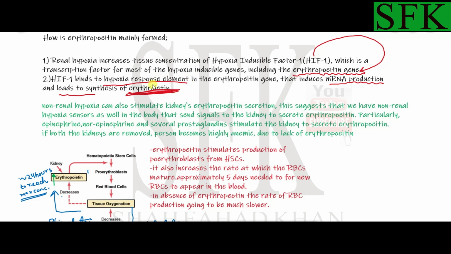This is nothing new. This is just the old protein synthesis. Since erythropoietin is a protein, we have a transcription factor with a special name, hypoxia inducible factor 1. It goes and binds to a special region inside the erythropoietin gene called the hypoxia response element. After its binding, the gene gets activated, erythropoietin mRNA is produced, and this mRNA leads to the synthesis of erythropoietin. So again, pretty much the same old story of protein synthesis.